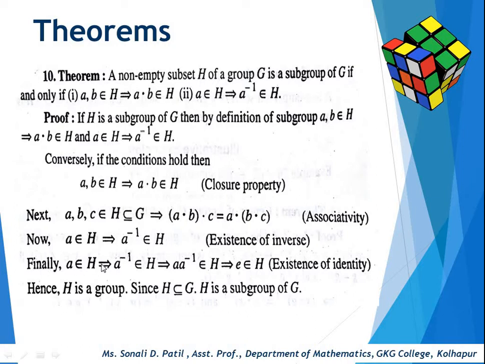And finally a belongs to H implies that a inverse belongs to H, and this implies that e belongs to H, meaning the identity element. So here we can prove existence of identity. Hence H is a group because H satisfies all these four properties. So therefore H is a group.